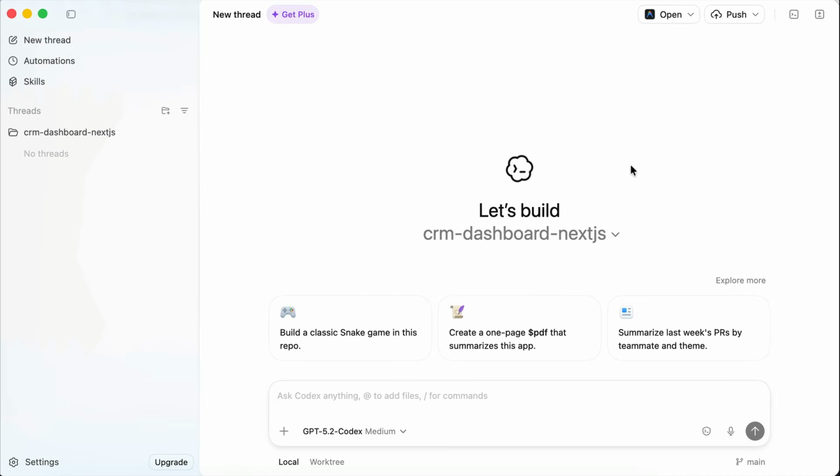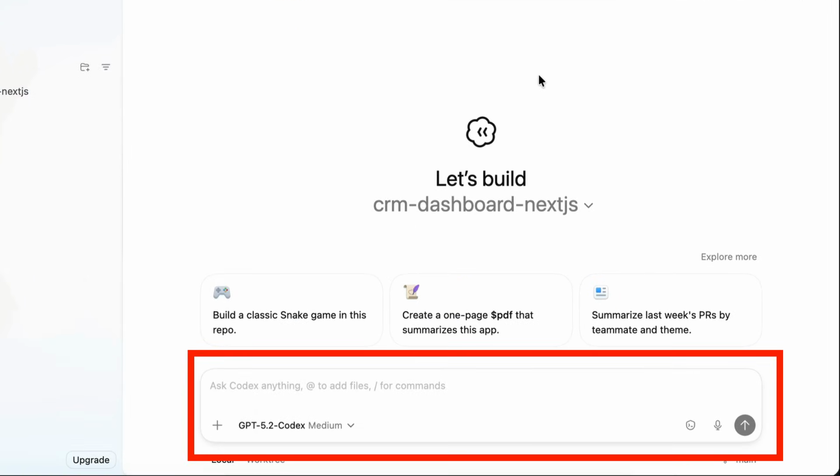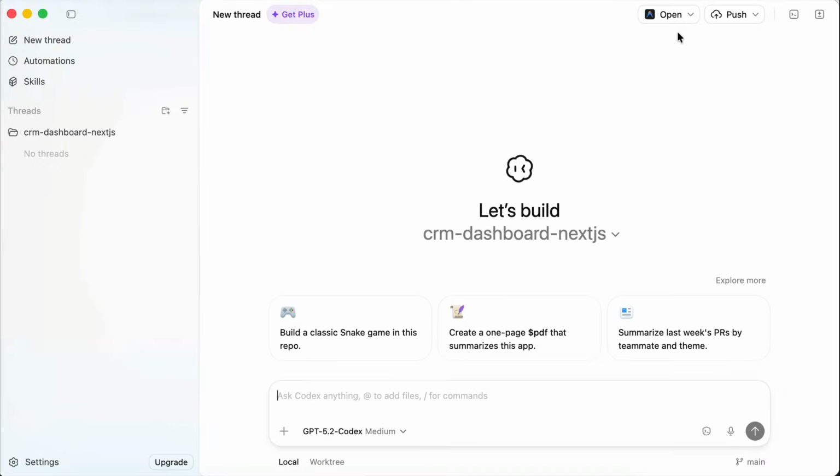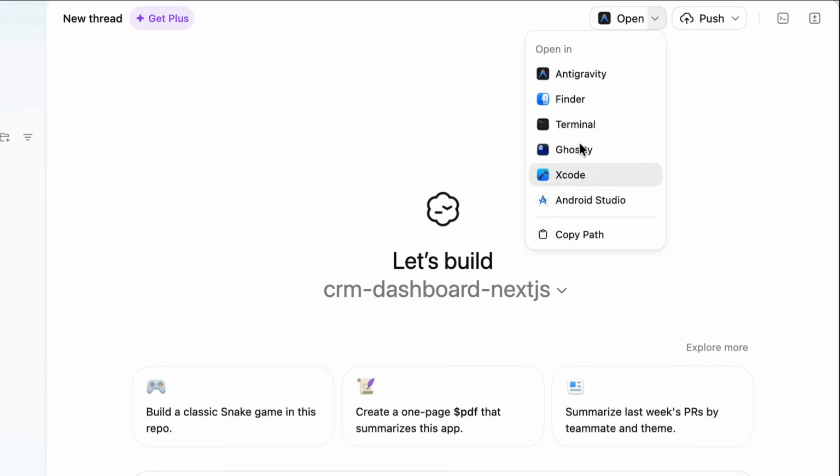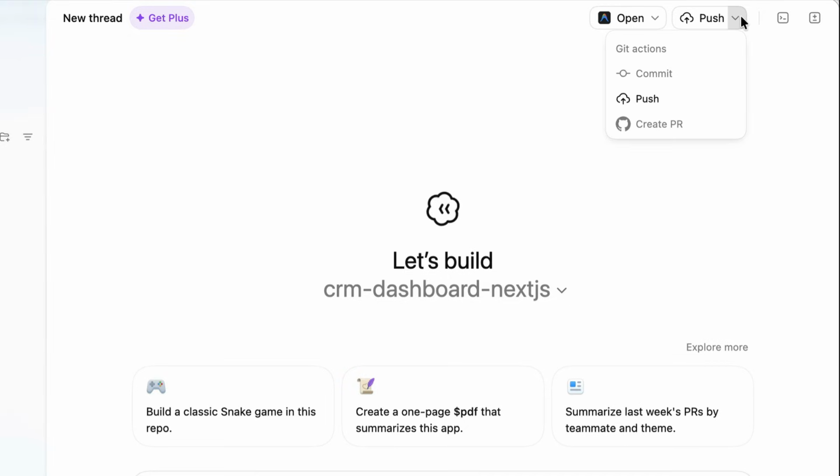And now we get into the main interface of Codex, which is the command center used for managing agents. You can enter the prompt to instruct Codex here, and then at the top right side, there are several buttons. First, you can open the project in external IDE, such as Antigravity, Xcode, or Android Studio. I'm a bit wondering why VS Code is not listed here, as I'm used to VS Code. Anyway, next to that, we have Git Actions button, where we can commit, push, and create pull requests.